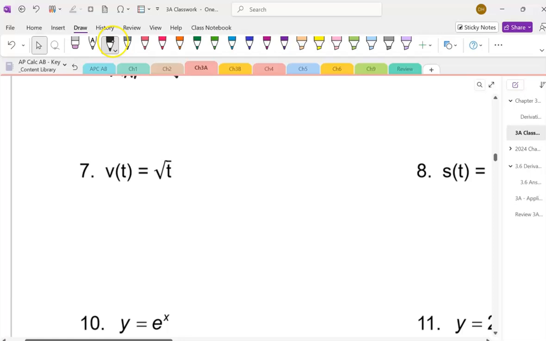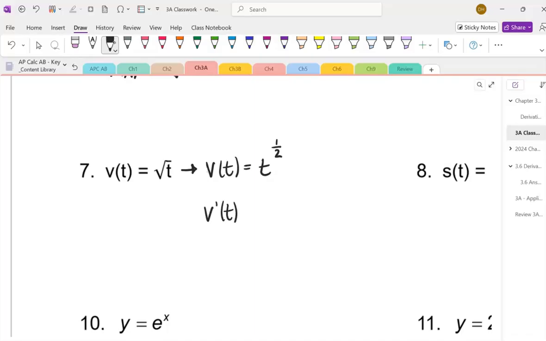In question number 7, this one doesn't have an exponent, so you're going to have to change your radical into an exponent. So we've got t to the power of 1/2. And then we can go ahead and find the derivative of, this is velocity.